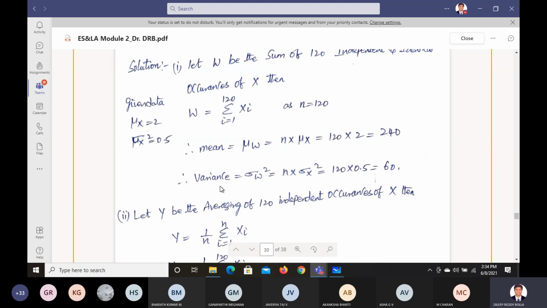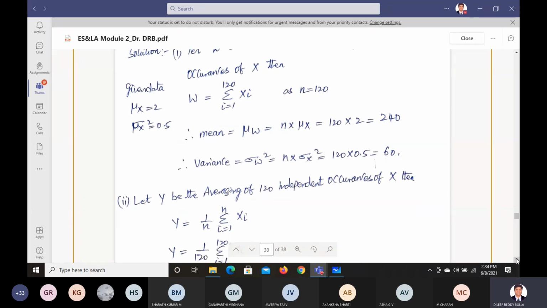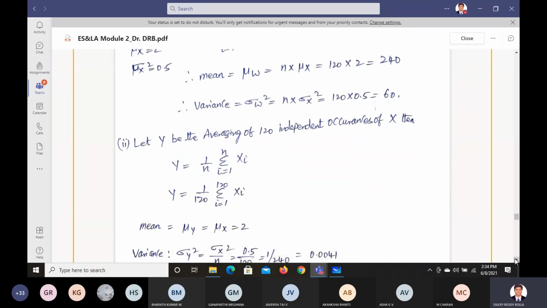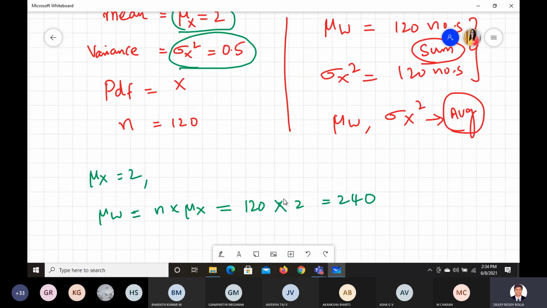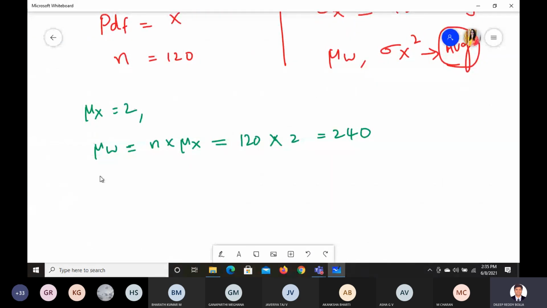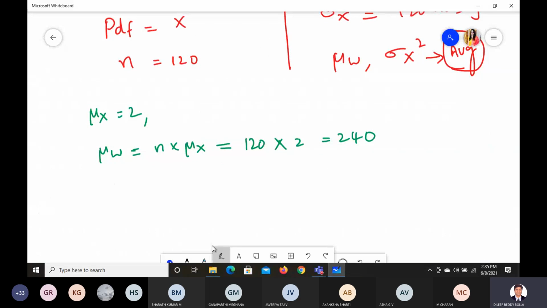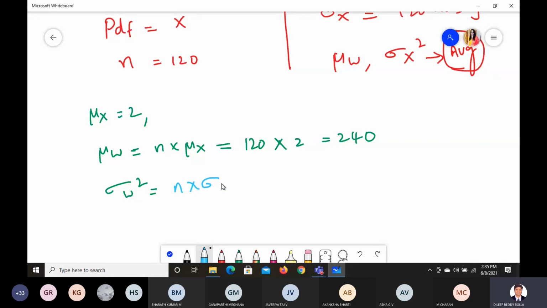Okay. Next is the variance. Variance, sigma W square, is also n times sigma x square. So this is the mean we got, and next is the variance. How to find that? It is given by n times sigma x square.